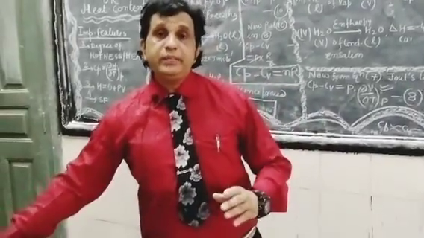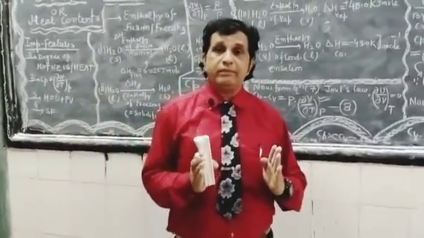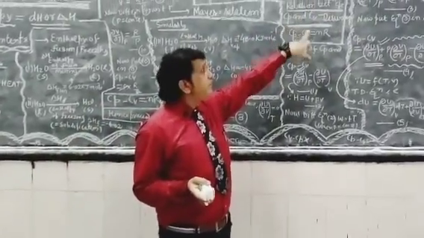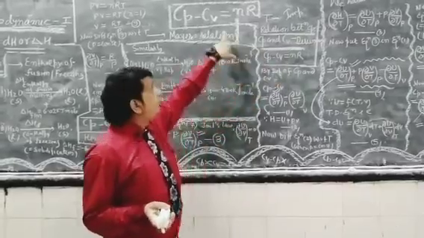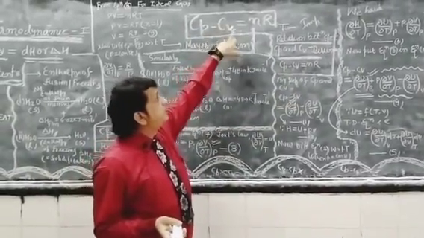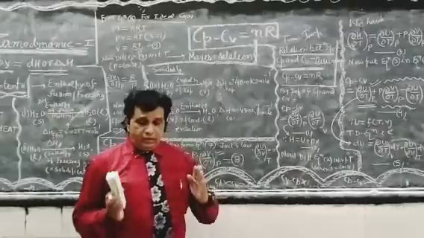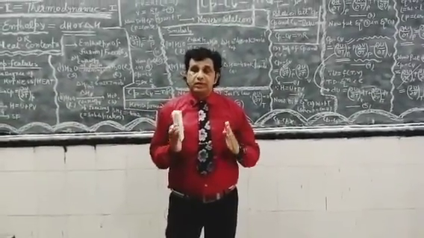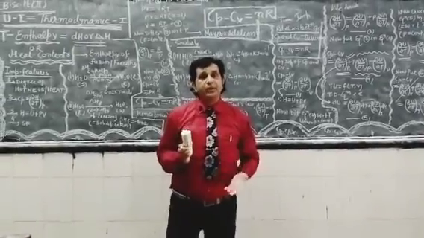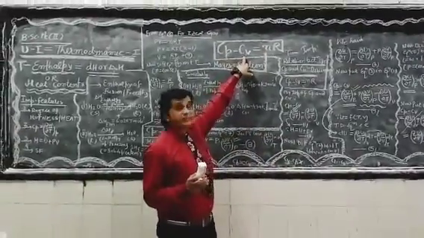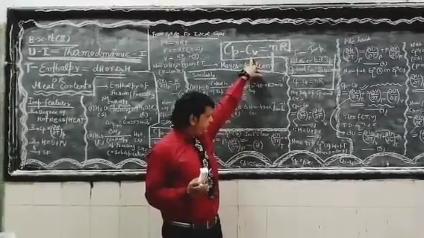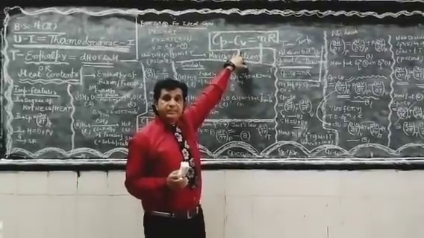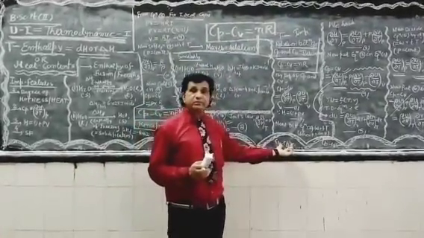Now a very special topic I will deliver today: the relation between Cp and Cv, which is also known as the Mayer relation. Cp minus Cv is equal to nR. Students have so many doubts and confusion in their mind about why the value of Cp is greater than Cv for an ideal gas. Cp minus Cv for an ideal gas is correct and Cv minus Cp is incorrect.